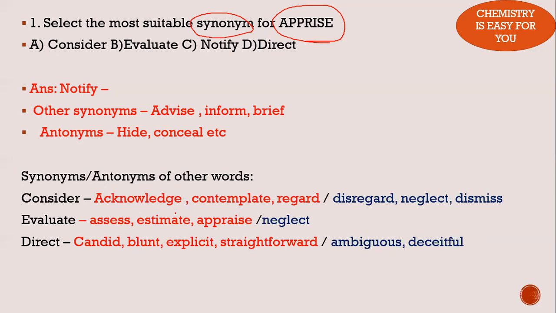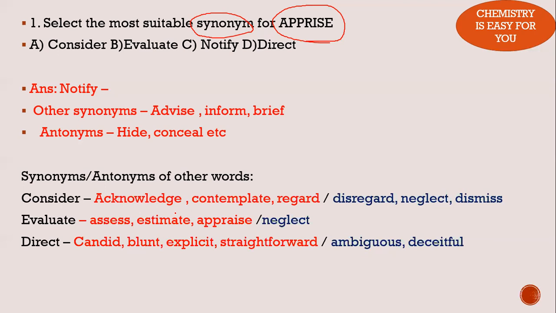Now the opposite of that would be neglecting it, dismissing it, or disregarding one particular thing. Similarly, evaluate is to find something or check something, assess something, estimate something. So you should go through the word, think of a sentence where you are using that word, and try to find the meaning or the opposite meaning.